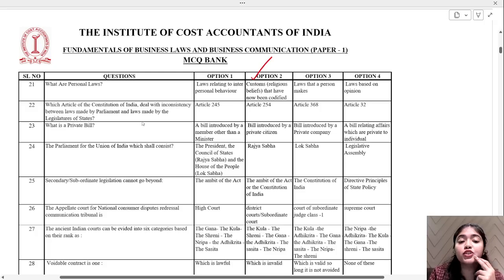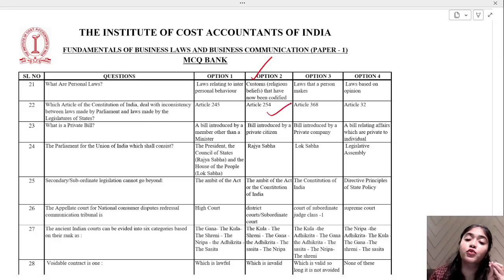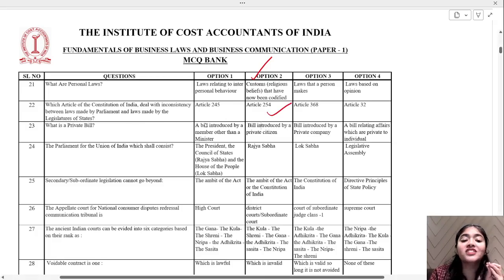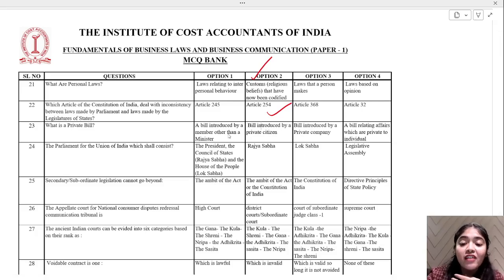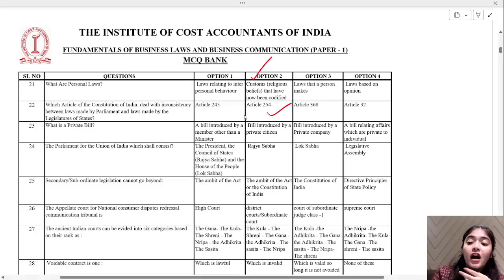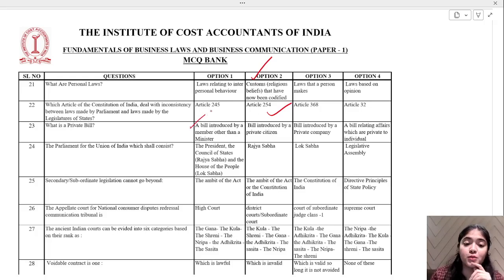Which article of the Constitution of India deals with inconsistency between laws made by Parliament and laws made by the legislatures of states? Which article number deals with such inconsistencies? Article number 254. Correct. What is a private bill? A bill introduced by a member other than a minister, a bill introduced by a private citizen, or a bill introduced by a private company, a bill relating to affairs which are private to an individual. Tell me which bill is a private bill? A bill introduced by a member other than a minister, option number 1.